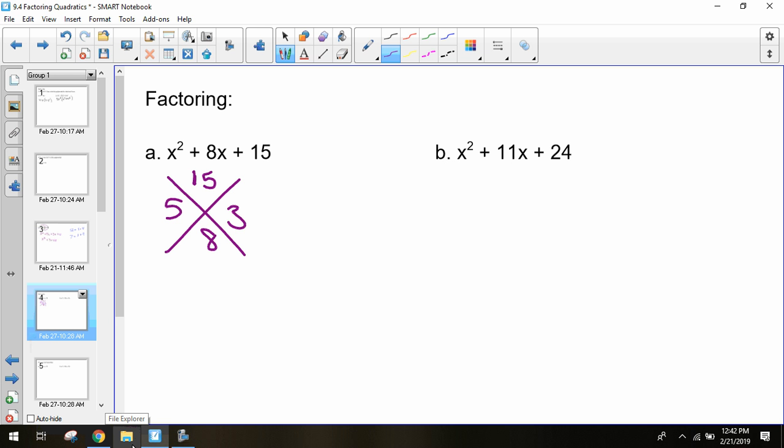So now that we have these 2 numbers determined, our factored form is going to be x plus 5 times x plus 3. We can just jump right to that factored form as soon as we figure out what those 2 factors are. Are we okay with this so far? So think, what 2 numbers multiply to get 15? What 2 numbers add to get 8?